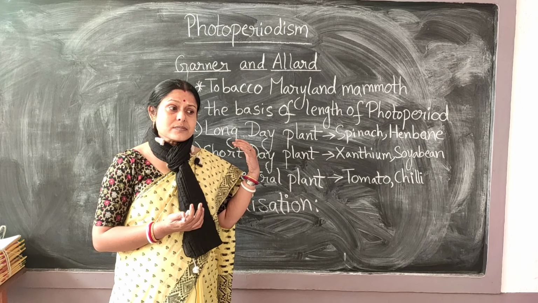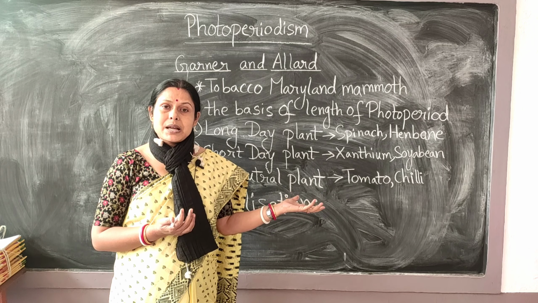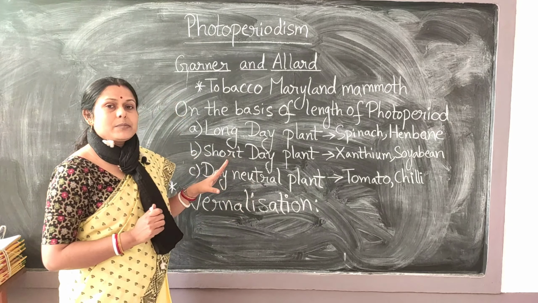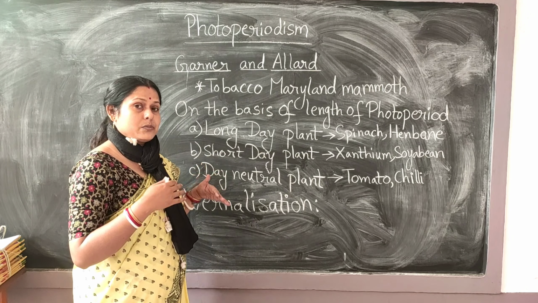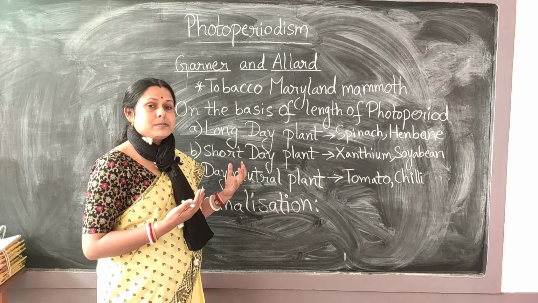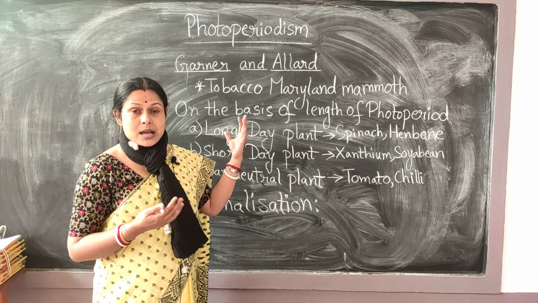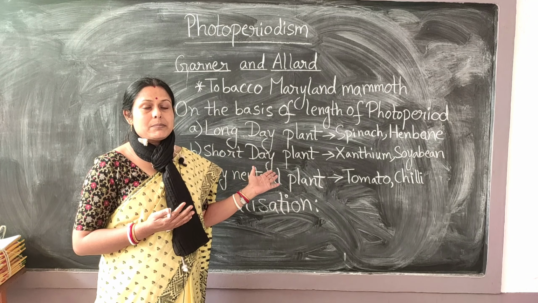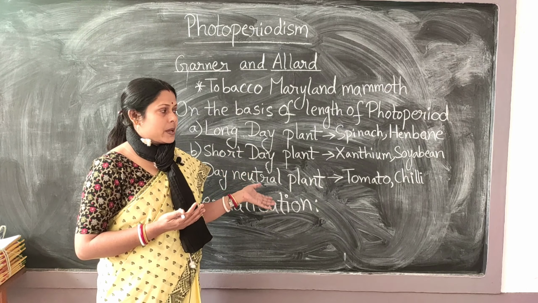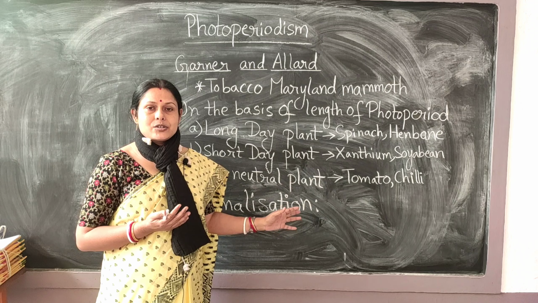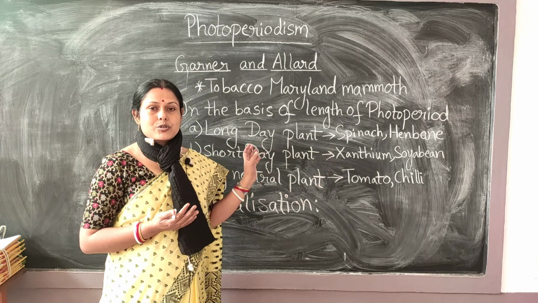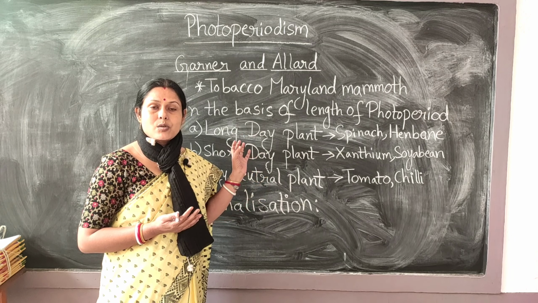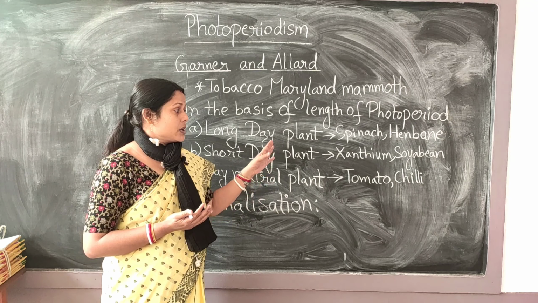That means irrespective of the light given, this plant is going to flower once its vegetative phase is over. Okay, so depending upon the critical day length, that is, the length of the photoperiod, the plants can be classified into three groups: long day plant, short day plant and day neutral plant. But you will see that there is further classification of these plants, long short day plant or short long day plant and all these things. But in our NCERT, basically these three groups are there, and we are going by that.